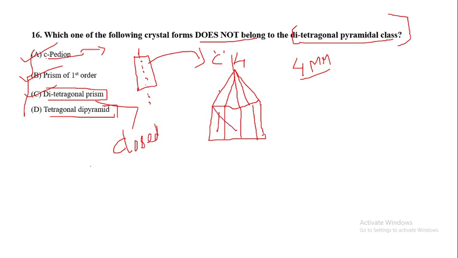It should be in this way. This will be a closed form because both the top and bottom portions should be equal. Dipyramid means both the top and bottom portions should have a pyramidal structure, two pyramids. So this is a wrong statement, and it is the one that does not belong to the ditetragonal pyramidal class. So the answer is tetragonal dipyramid.